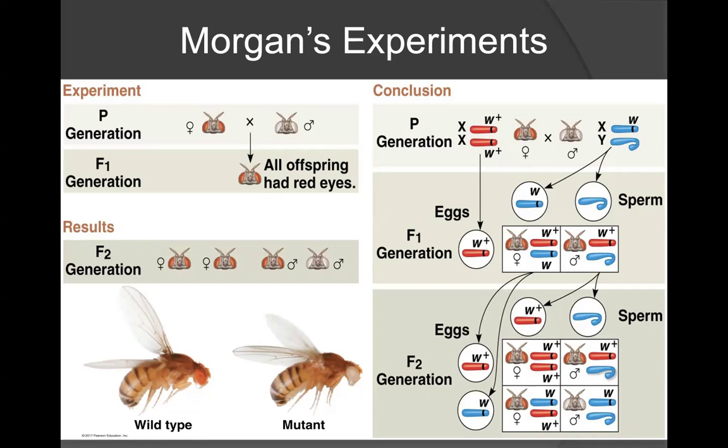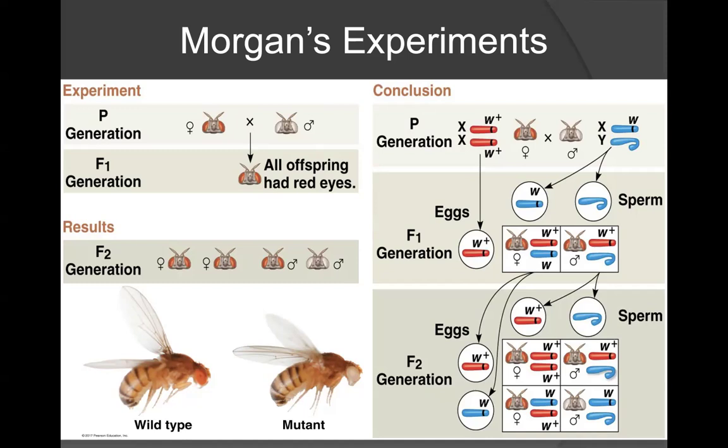Let's take a look at the genetics of what is going on in these crosses. The P generation consisted of a true wild-type female, such that she had 2 X chromosomes, both carrying the wild-type allele. The male in this cross was a white-eyed male. As a result, this male would have an X chromosome with a mutant allele, as well as a Y chromosome.